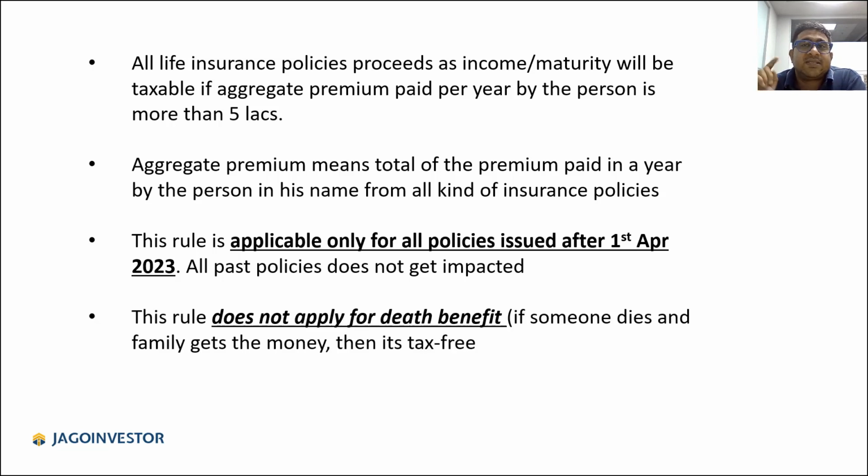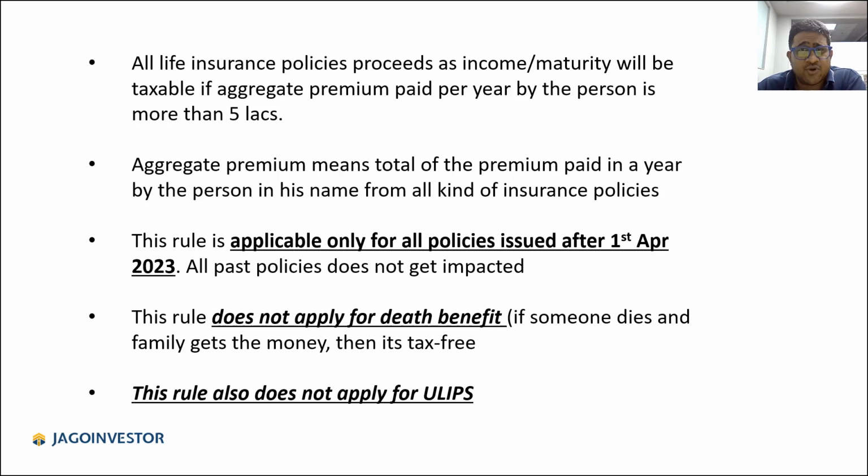One more thing is, this rule does not apply for death benefit. If the policyholder dies and the family gets the proceeds after the death, that is not included in that. That really will be tax free. And last point is that this rule does not apply for ULIPs. For ULIPs, there is another rule. Okay, so this was one major change.